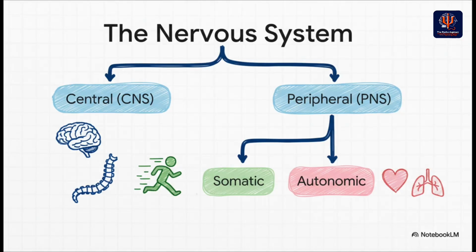So how does this blueprint actually send out commands? Well, that's the job of the nervous system, our body's incredible high-speed information highway. It's easiest to think of it in two main parts. You've got the central nervous system, which is the big boss, the brain and spinal cord, and then you have the peripheral nervous system, which is like all the wiring that connects the boss to the rest of the body, controlling everything from you deciding to pick up a pen to your heart beating without you even thinking about it.